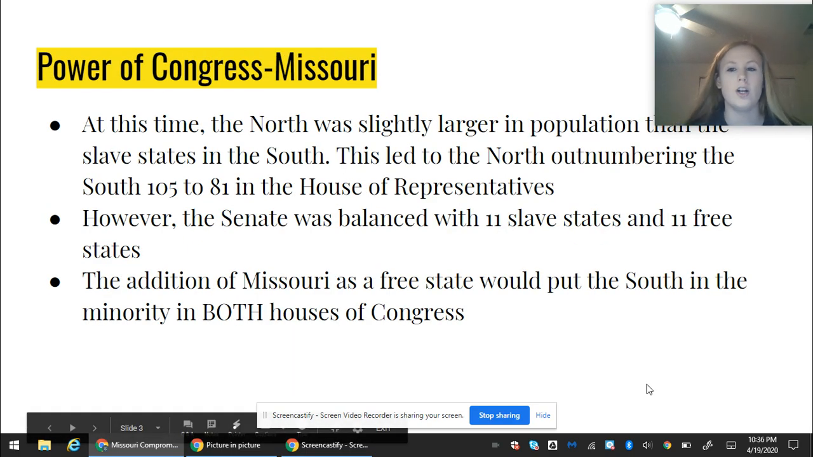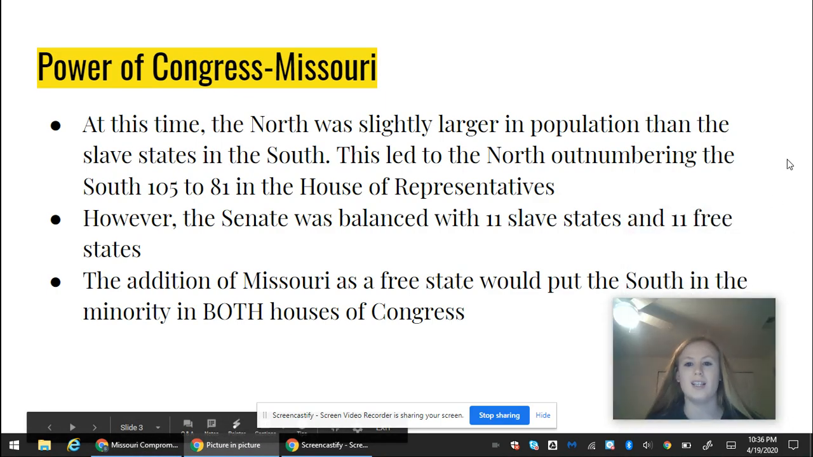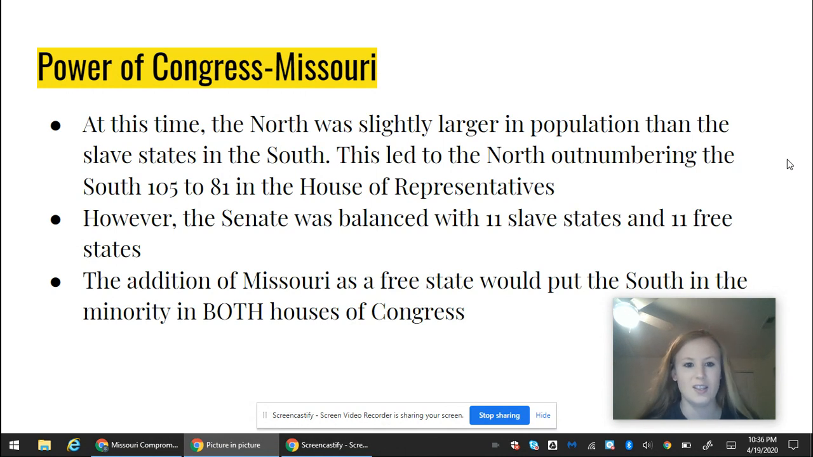So, power of Congress in Missouri. At this time, the North was slightly larger in population than the South, which was slave states. This led to the North outnumbering the South 105 to 81 in the House of Representatives. So that is why the House approved this plan, because the House, whose numbers were larger in the North, knew that they were going to get a free state. However, the Senate was balanced with 11 slave states and 11 free states.